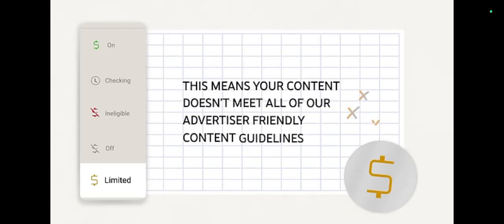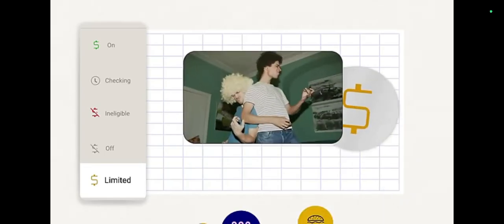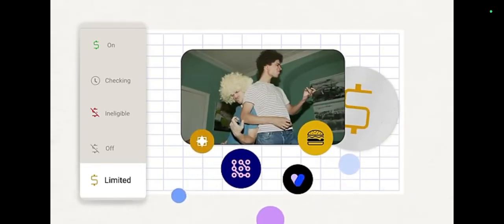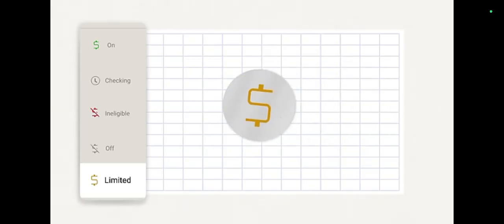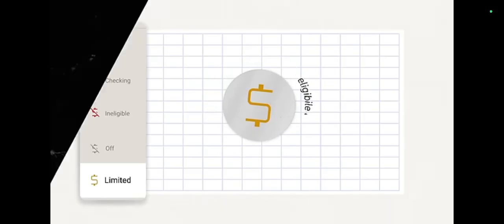This means your content doesn't meet all of our advertiser-friendly content guidelines. Because brands can choose to opt out of content that doesn't meet our advertiser-friendly content guidelines, your content may earn less revenue compared to content that does meet the guidelines. When you see this icon, your video is still eligible to earn YouTube Premium subscription revenue.